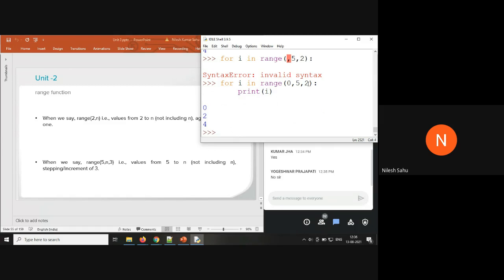You need to specify an increment here only, in the range function. You can't specify the increment operator or modification inside the for loop. You need to specify the increment or modification inside the range function.